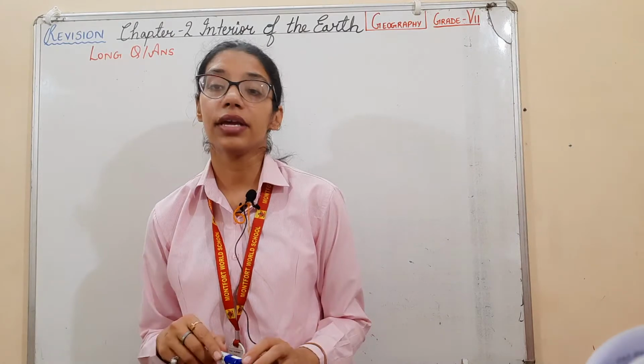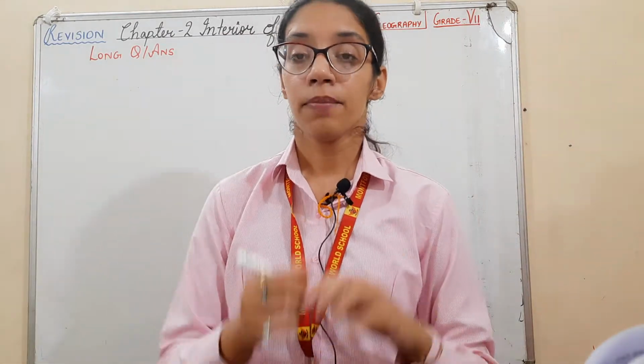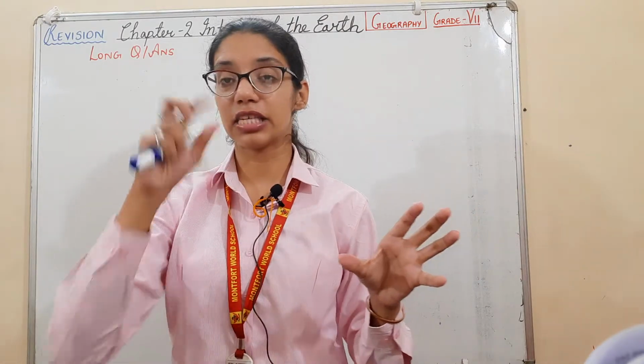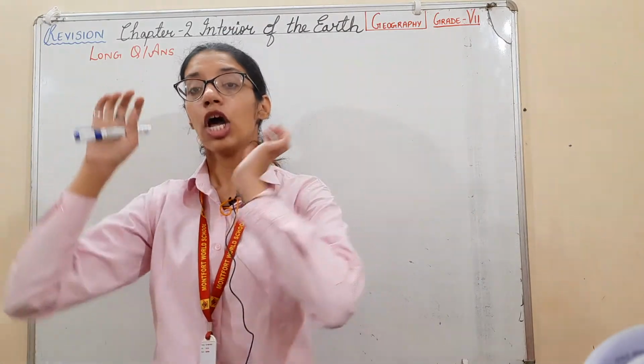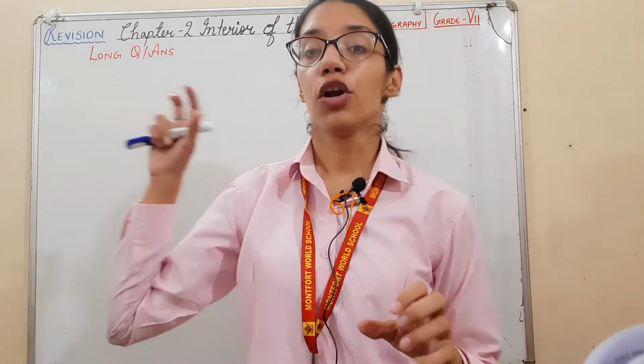Its temperature ranges from 3600 degrees Celsius to 4200 degrees Celsius. Where the mantle temperature ends, that is 1100 to 3600 degrees Celsius, the core temperature starts from 3600 to 4200 degrees Celsius. That is the temperature of your core.